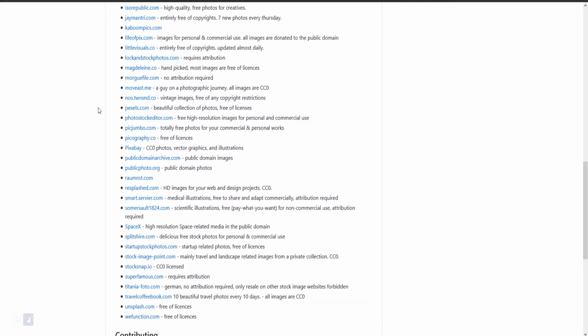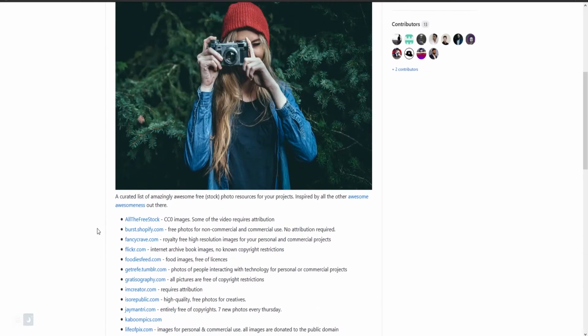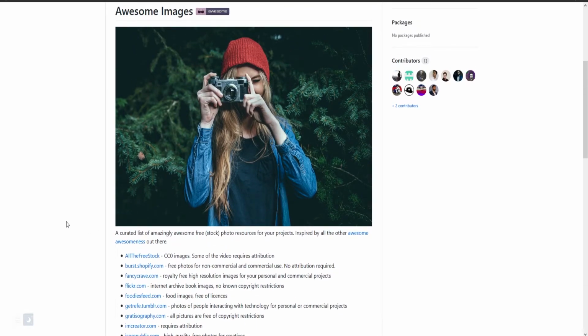A lot of these are updated daily. You'll notice that Unsplash is on this list. So a lot of the really great stuff to be found here. One of the highlights, for example, is SpaceX. You can get space-related public domain pictures from SpaceX here. But Awesome Images is pretty much updated all the time with websites that you can use to find all kinds of images and resources.